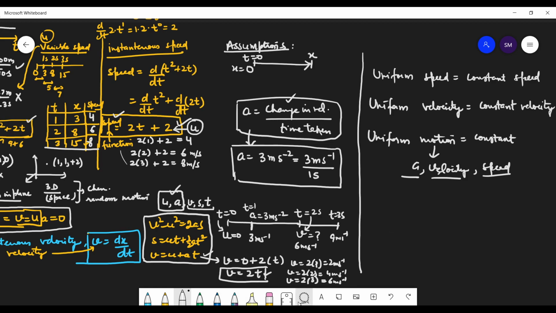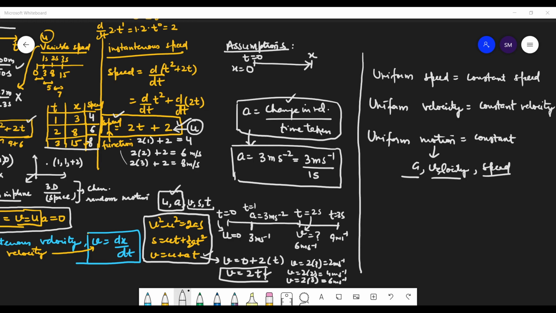Yes, write your answers in the message box. What do you think is constant? Come on, I want to see your messages. Come on, all of you are supposed to write. Your answer can be right, can be wrong, but it is important to participate. Come on, don't be afraid.